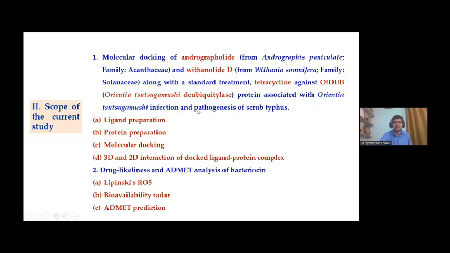This is important to evade the ubiquitin proteasome system of humans, so that it can infect and cause pathogenesis in the human body. And thus we have targeted this protein OTDUB, and two ligands, Andrographolide and Withanolide D, are utilized.